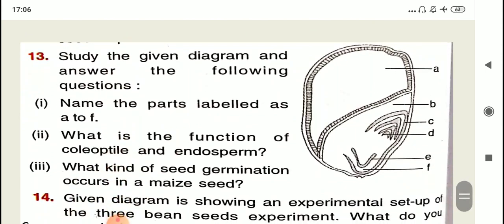This diagram we have discussed in detail in the previous turn. So you have to label the parts. You have to tell the function of coleoptile and endosperm. We have already done it, children. I'm sure you will be able to answer. What kind of seed germination occurs in a maize seed? You can leave this part because we still have one section of this chapter to finish. So question 13 part 3 you can leave, but part 1 and 2 you can do.